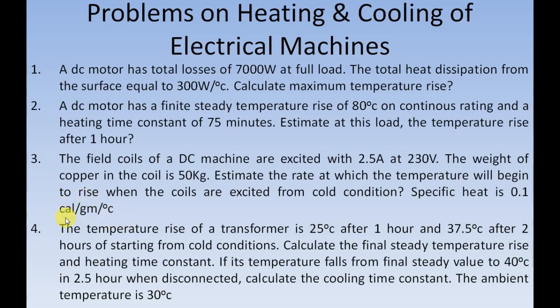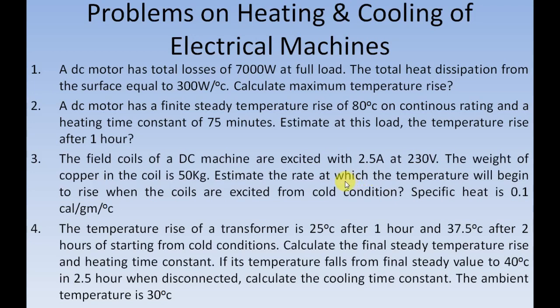In this problem it is asked to find the rate. It's not asked to find the temperature rise after a particular time. It's asked for the rate at which the temperature will begin to rise. The rate of temperature rise can be represented as d theta by dt. So from the standard relation theta is equal to theta m into 1 minus e raised to minus t by tau h, you have to derive the relation for d theta by dt.